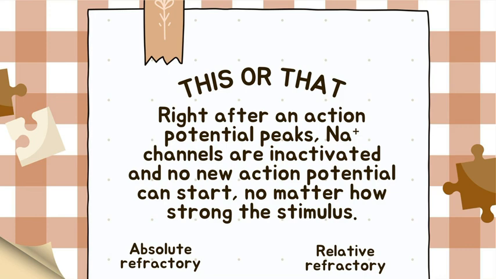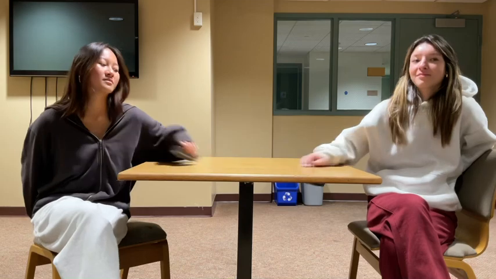Question 9, this or that. Right after an action potential peaks, sodium channels are inactivated and no new action potential can start, no matter how strong the stimulus. Absolute or relative refractory period? It's the absolute refractory period because the sodium channels are inactivated, so the neurons cannot fire again. Exactly.